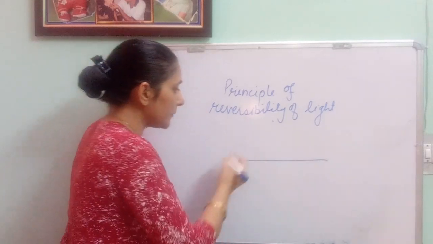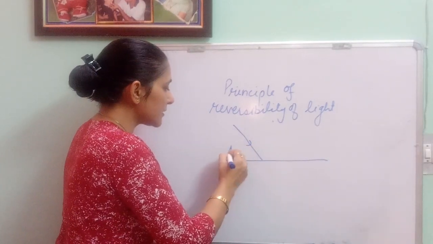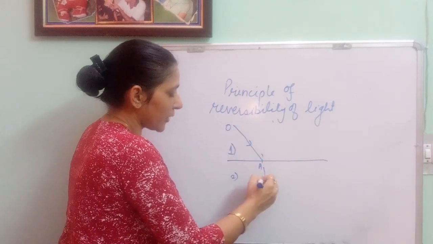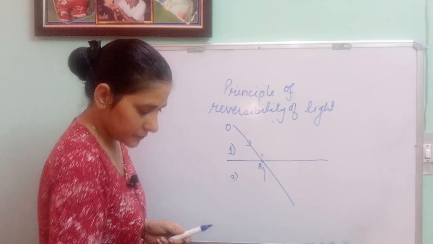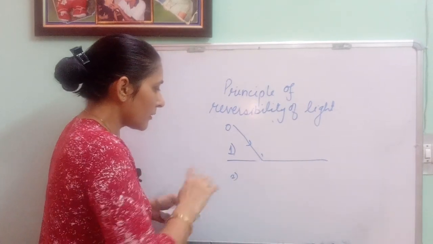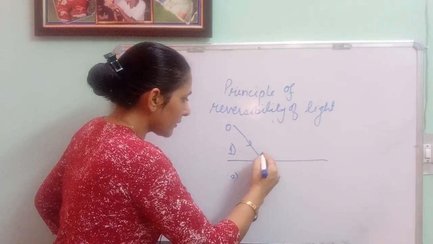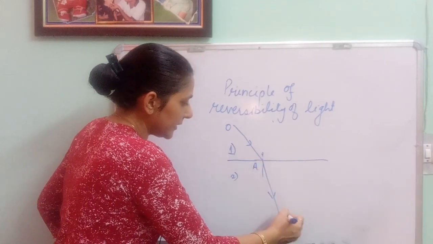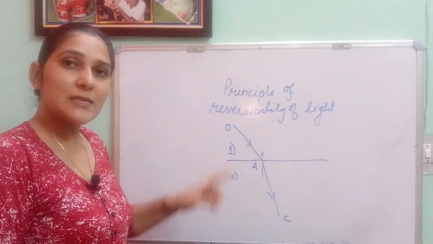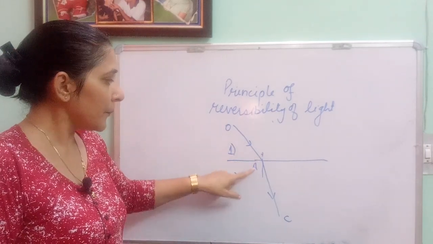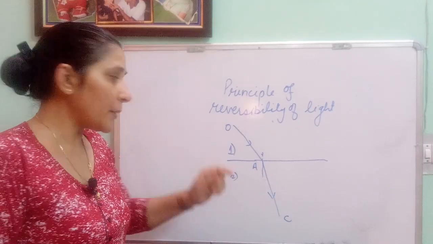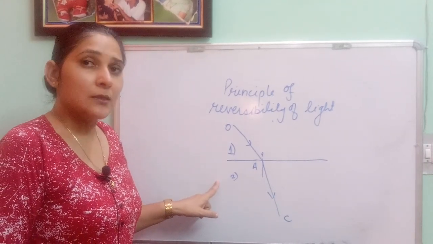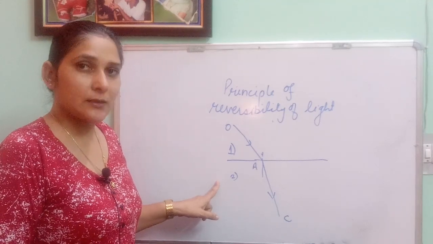How can I explain it? Suppose this is the light ray and this is going from medium 1 to 2, and this is the path which it is following, OA, and then it goes, I can make it a little bent, this is normal, and then it goes here, this is AC. That means the path which this light ray is following, that is OA and AC, when it is going from medium 1 to 2. According to principle of reversibility of light, the light rays are retracing their path.